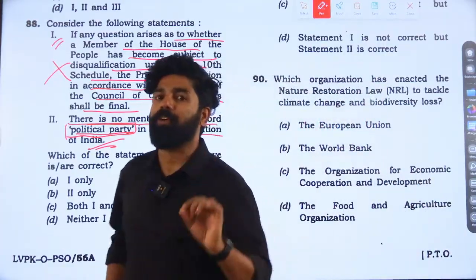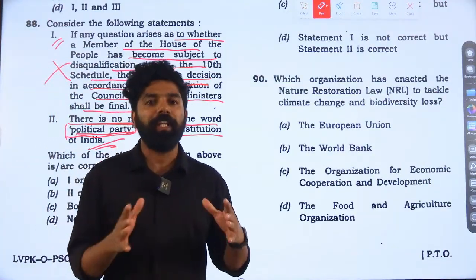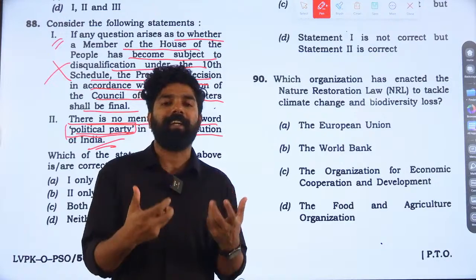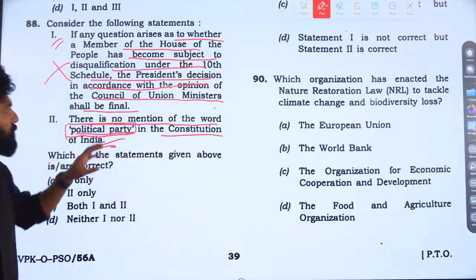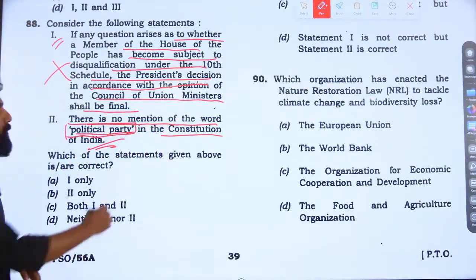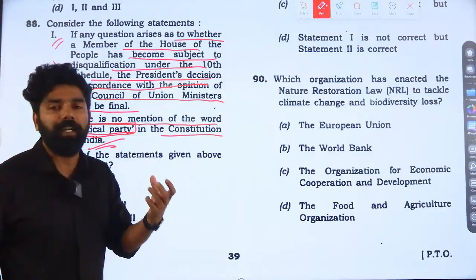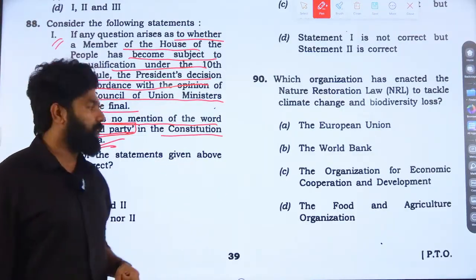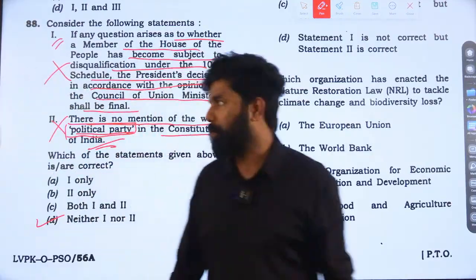But nowhere does the Indian Constitution mention the right to form a political party, and nowhere does it define what exactly is meant by political party. But since the statement says there is no mention of the word political party, it is wrong, because the term political party is currently mentioned in our 10th Schedule of the Indian Constitution. So both are wrong. The answer is D, neither one nor two.